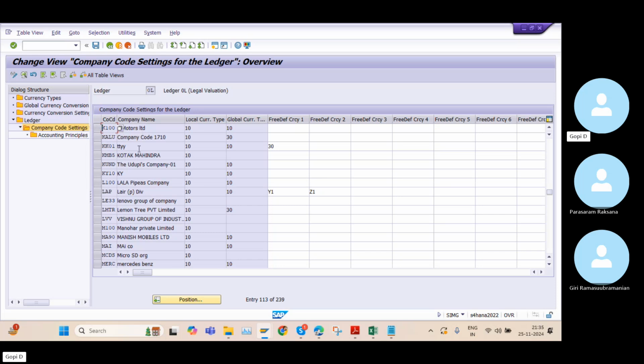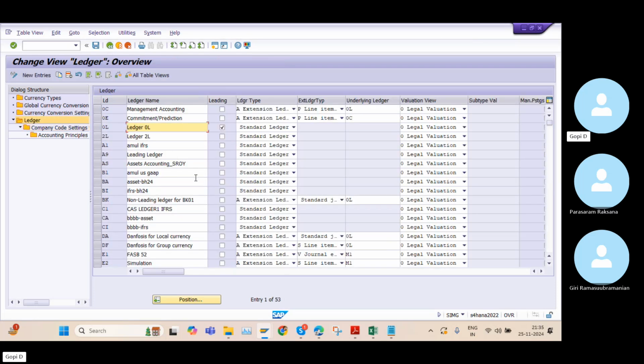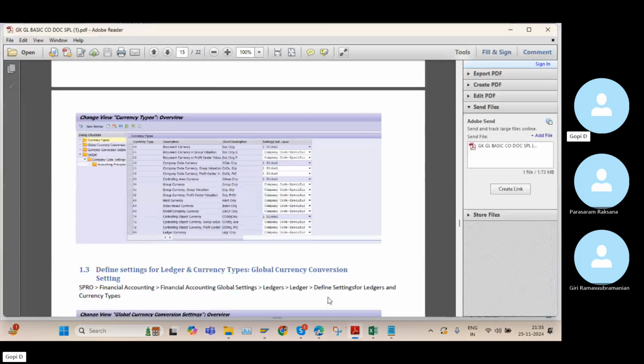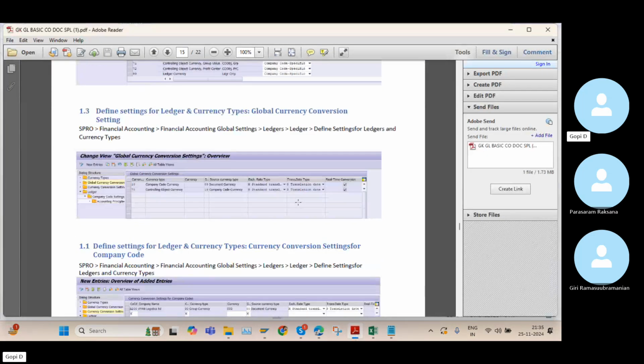In this server, mainly 40 members are used. Each and every member unnecessarily created new ledgers, and some other ledgers for company codes, so we get this type of issues. But in a real-time system, we don't face any problem. It's a very clear-cut thing.